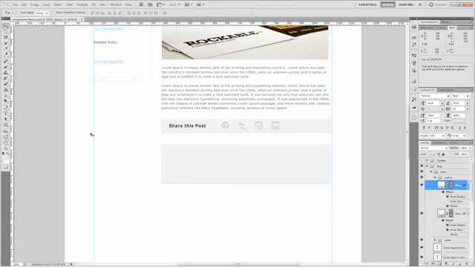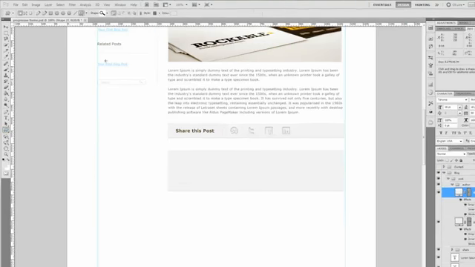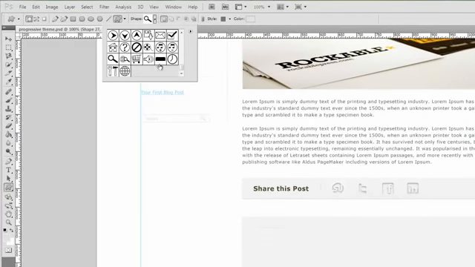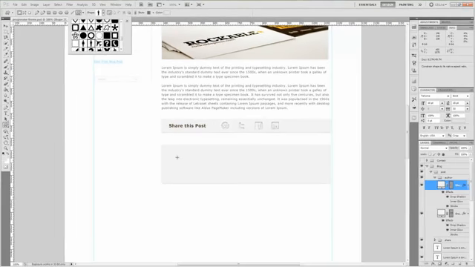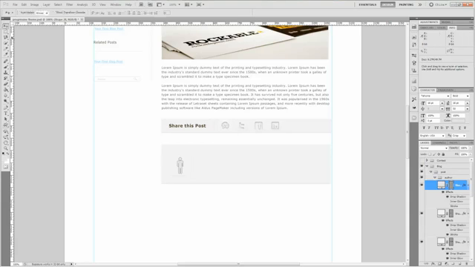Alright, now the next thing we want to add is a placeholder for our author. So let's do that by choosing custom shape, and let's go ahead and grab a guy. Where is our guy? There's our guy. Alright, now we have our guy. Hold down Shift so we can get the right proportions, and we'll just create our guy just like so.